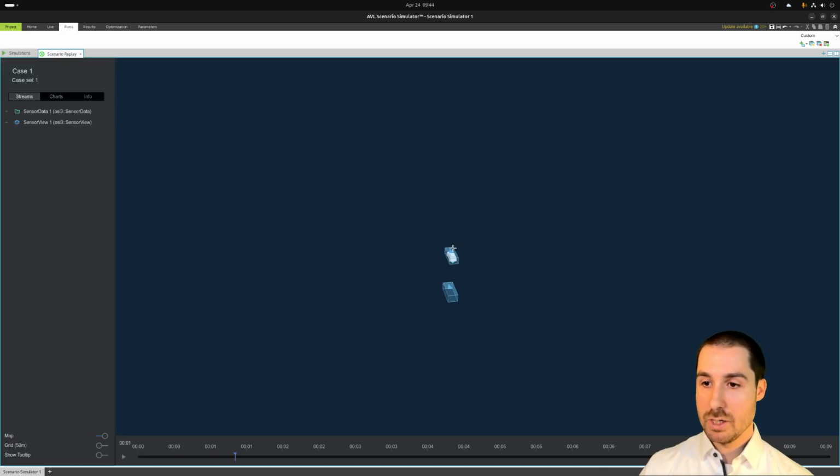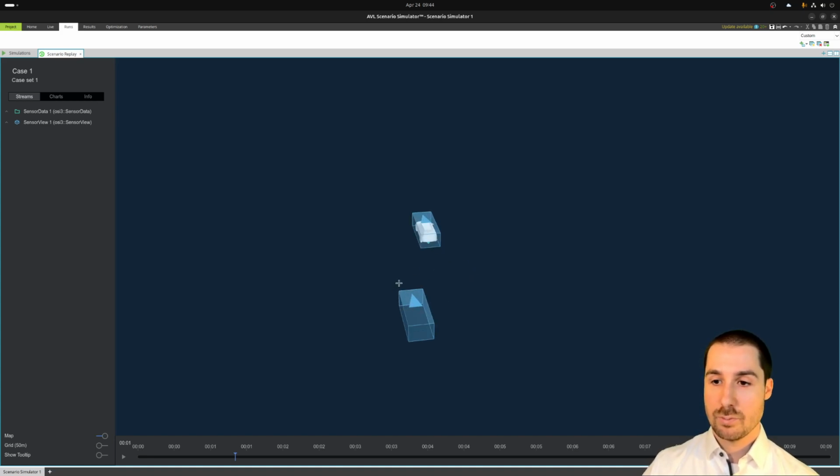And you see we have an ego vehicle here in the center, and we have one vehicle that is overtaking it and then cutting into the lane of the ego vehicle. And the sensor model is a front-facing sensor, so it starts to detect the object right about here. You see the detected object in green.